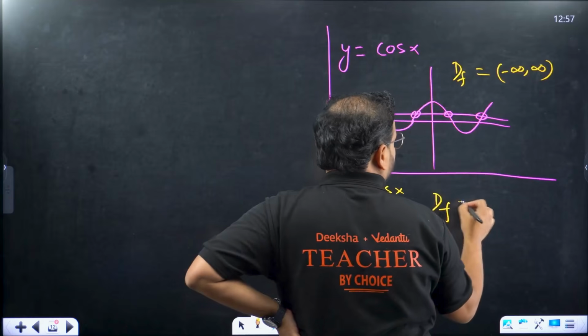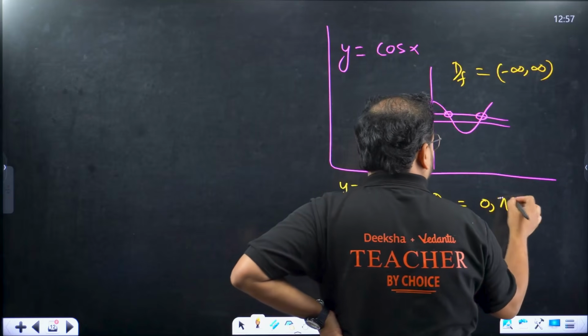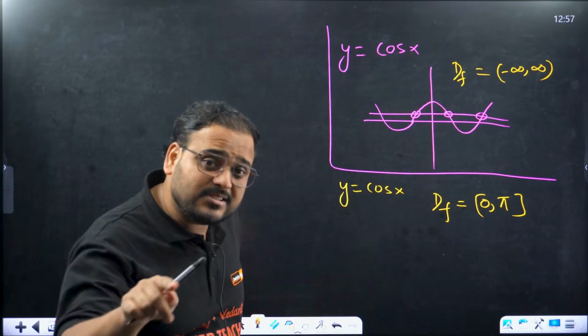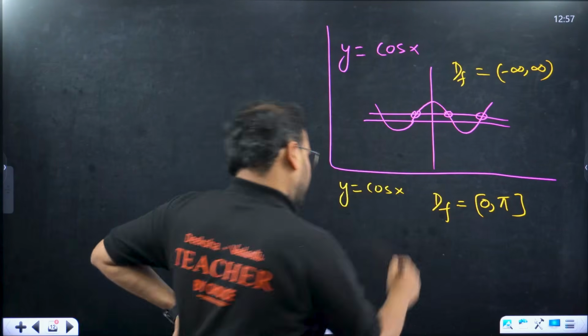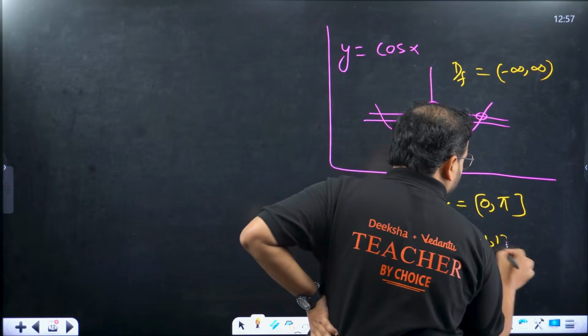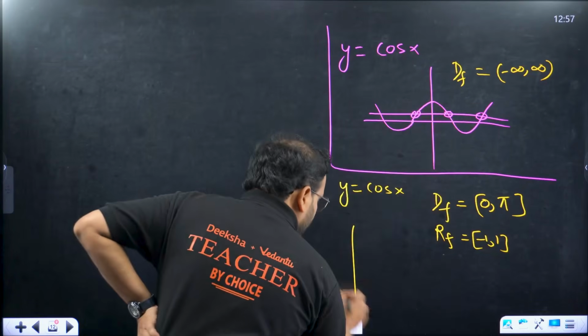But if you restrict the domain to 0 to pi. So why 0 to pi? Why not minus pi by 2 to pi by 2? Because the range has to be kept the same. Range has to be kept the same. Range is also minus 1 to 1 in this case. If you do that, check here.